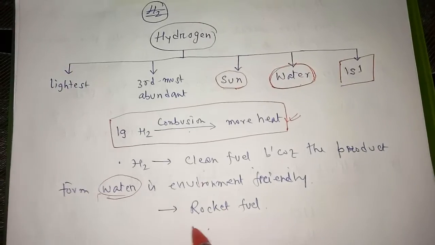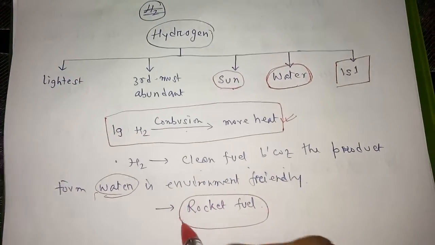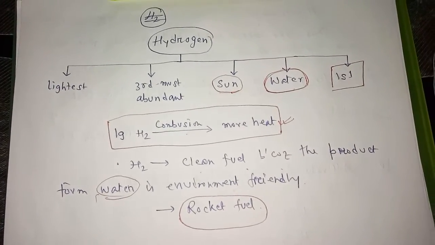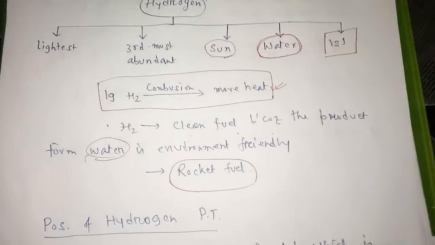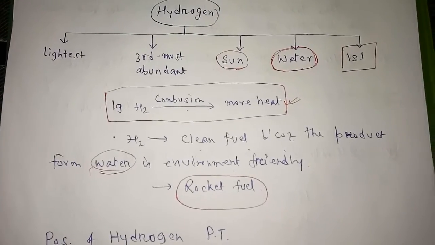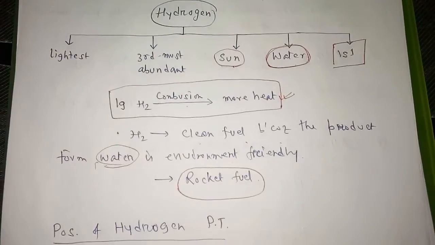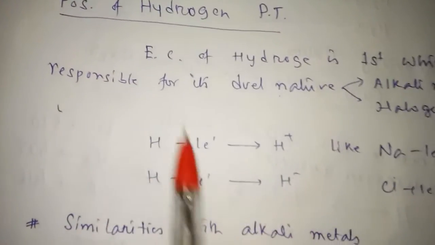Now hydrogen is the source of fuel in rockets. In rocket fuel, hydrogen reacts with oxygen and gives you water and energy. It is a highly exothermic reaction, and with that energy the rocket can run. Now the main topic that is starting is the position of hydrogen in the periodic table.